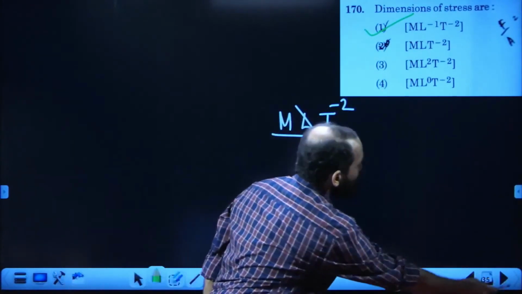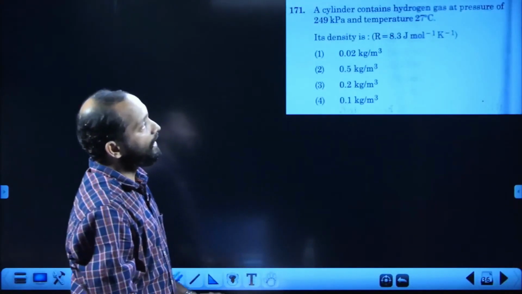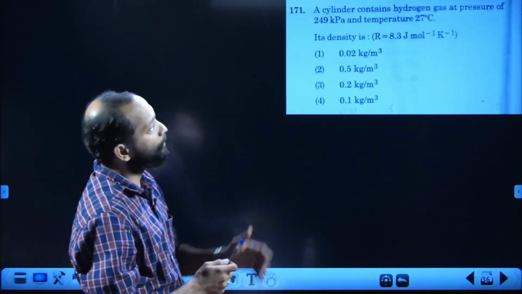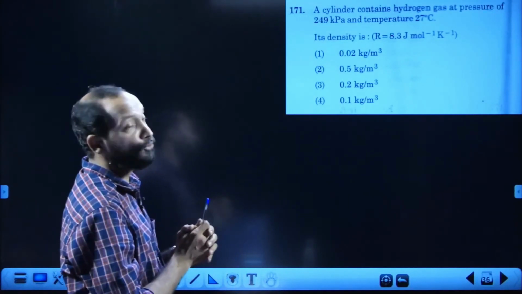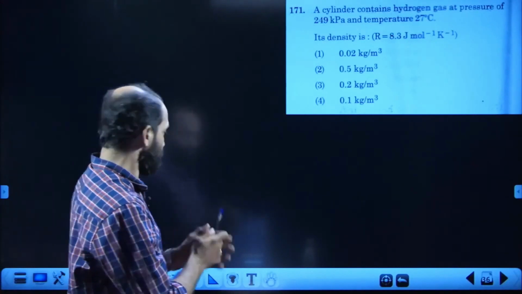171 is the next one. 171. A cylinder contains hydrogen gas at pressure 249 kilopascal, temperature 27 degrees Celsius. Its density is, universal gas constant R is given. Okay.